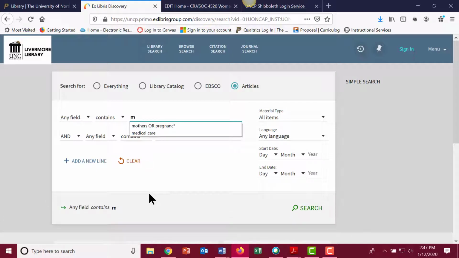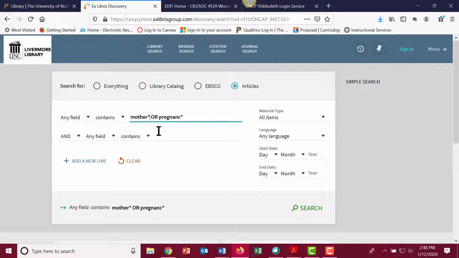In my first box, you see I've already done a search because I did one mothers or pregnancy. I can click there, except I'm going to make a change where that S is in mothers. I'm going to put an asterisk. This asterisk, or the shift 8 key, tells the database to search multiple terms.